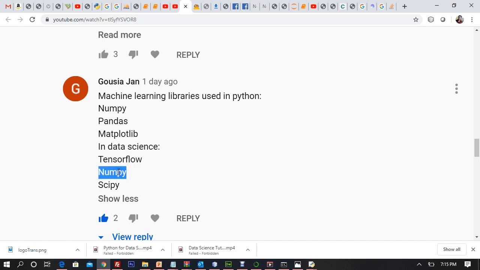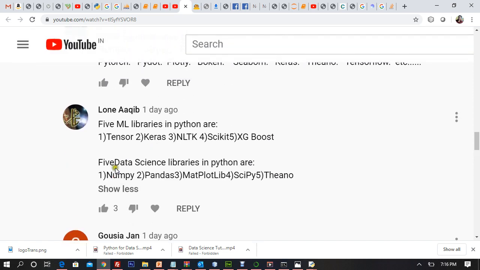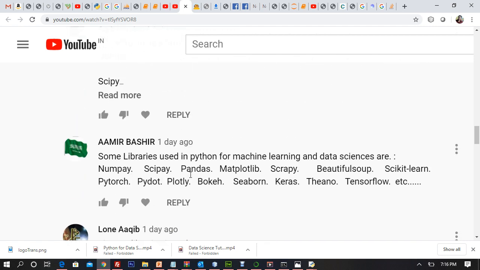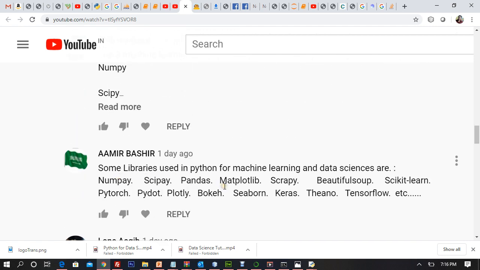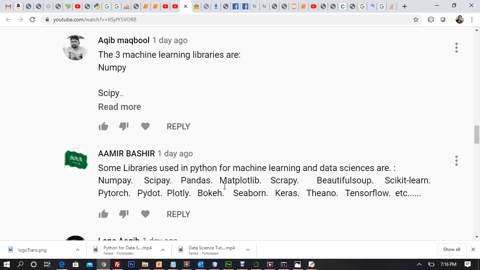NumPy, yeah, I can see we can use them here and there. And Pandas is basically data science. But well tried. We have TensorFlow. Keras is there. Yeah, very nice. Amir Bashir has also written some nice libraries. Beautiful Soup is for web scraping. Scikit-learn is good. Yeah, NumPy. And Matplotlib, yeah, to visualize the data, Matplotlib is there.